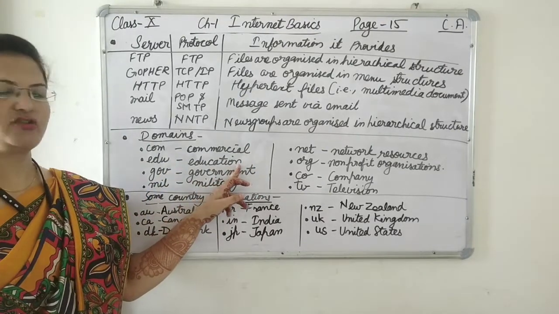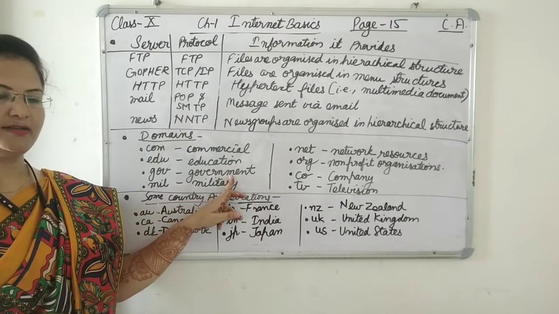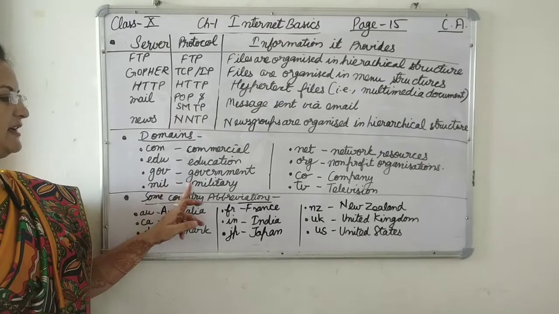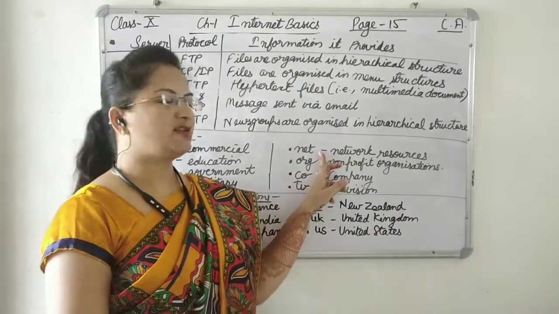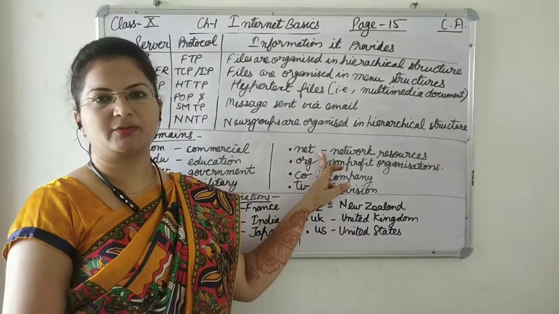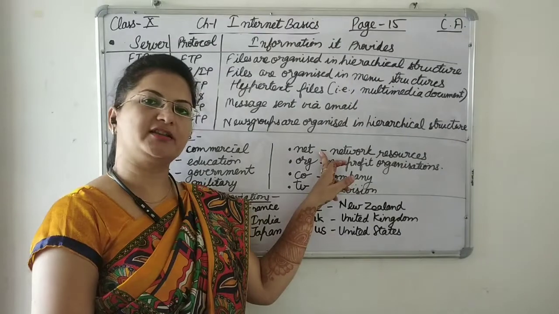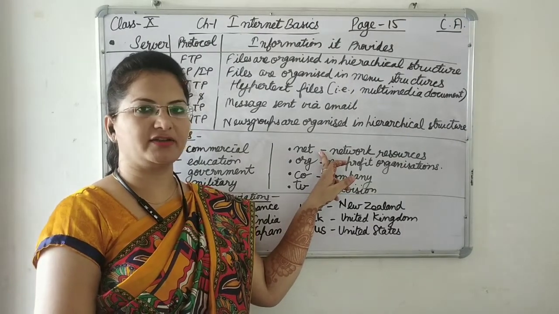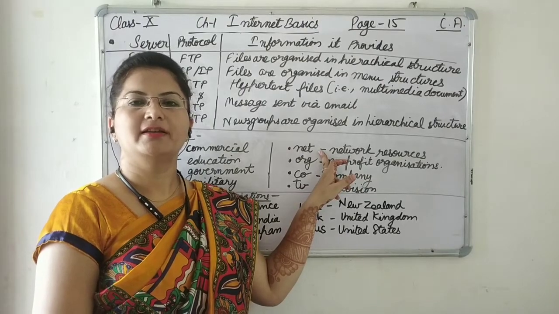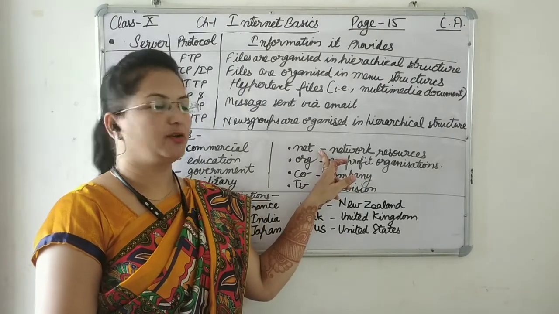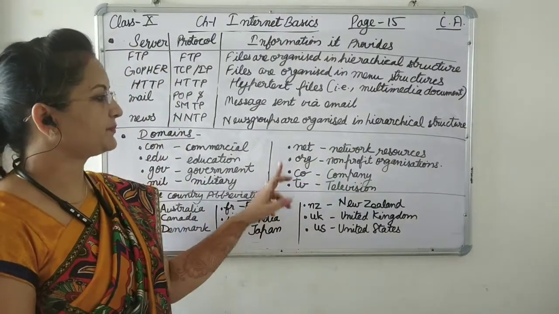.edu is used for educational websites. .gov is used for government websites. Then .mil is used for military websites. Then .net is used for network resources, means the company is providing network resources facility like ISPs. ISPs are providing internet services like VSNL.net. So VSNL.net full form is Videsh Sanchar Nigam Limited. Okay, so that company provides network services to their customers.